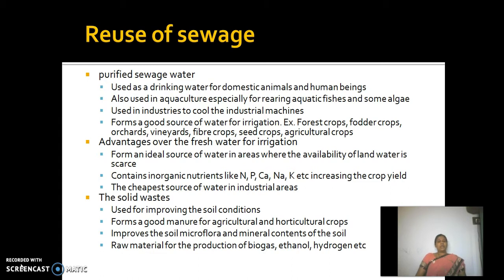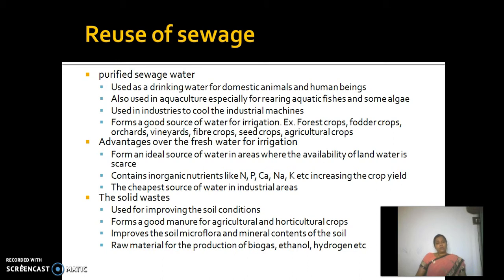industrial machines. There are a lot of companies or industries which use huge equipment which generates heat while functioning. So the heat is dissipated by circulating coolants or water around the equipment. In the same way, instead of using fresh water that's taken from the bore water, we can use this sewage water, or the treated sewage water, as a coolant for the industrial machines.